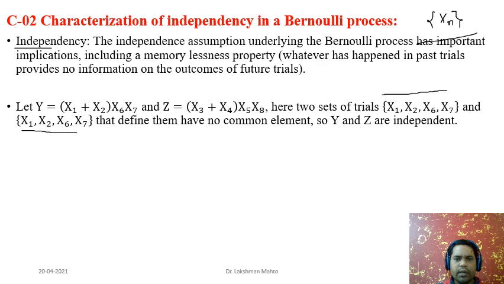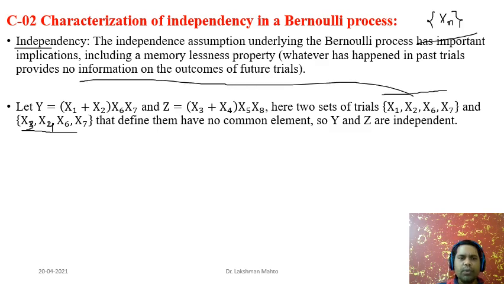It is x1, x3, x4, x6, x7. So two sets of trials we have taken. And with respect to this set of trials, we are defining a new derived random variable Y. How is it defined? Y equal to x1 plus x2 times x6 into x7.